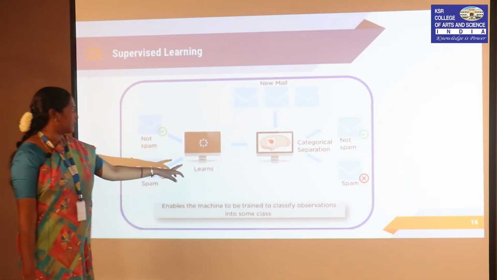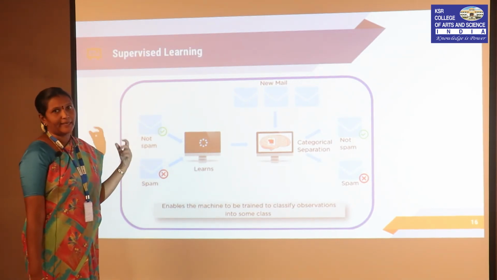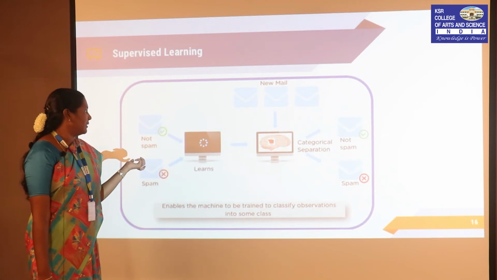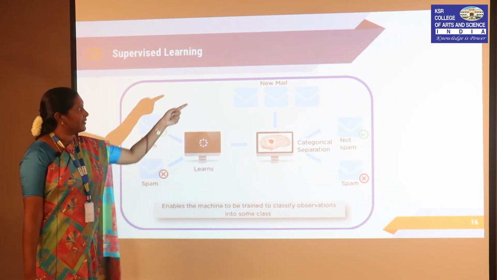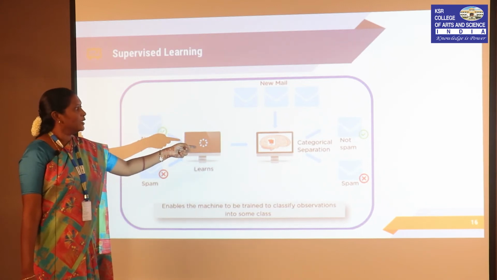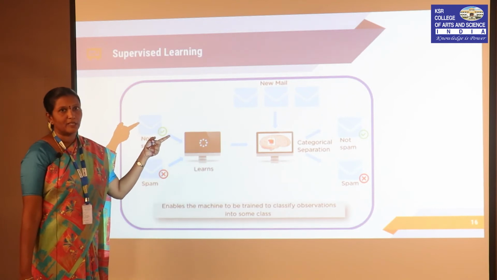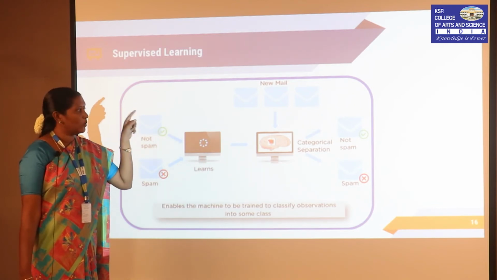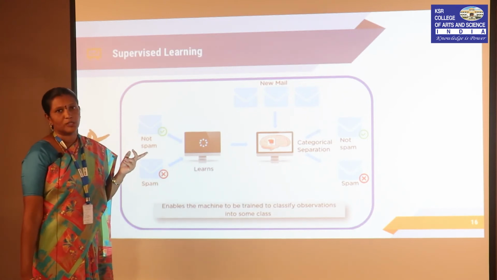It is trained with two types of input: one is spam mail and the other is not spam mail. So, it is trained, and then we give a new mail as the test data. Our system predicts and performs a categorical separation. The new mail in our inbox is separated into spam and not spam.